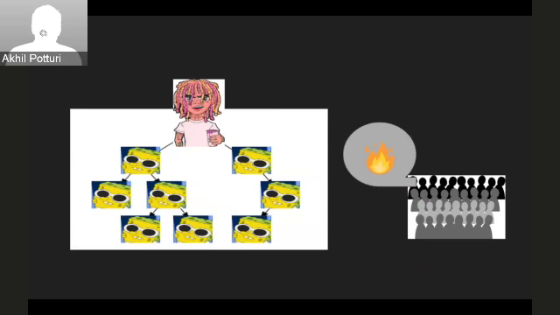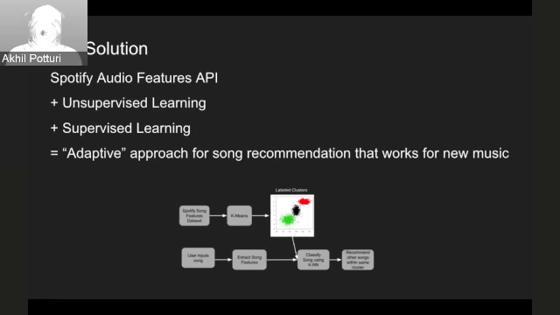The general idea behind this is that we are trying to make a song recommendation system that uses quantifiable features instead of user history to recommend songs to the user base. So our general solution is to use the Spotify Audio Features API and combine the data that we collect from there with unsupervised learning and supervised learning, and ultimately create an adaptive approach for the song recommendation system that works for new music.